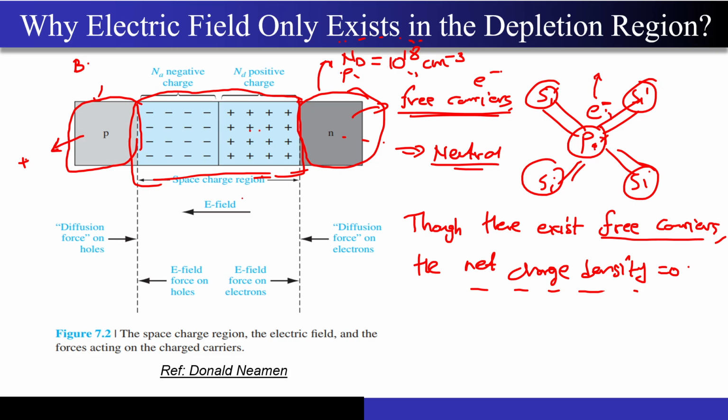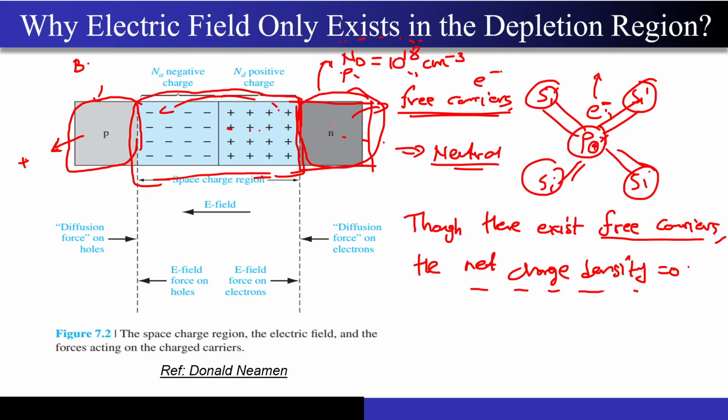But what happens in this depletion region is that electrons actually moved from here to here, and why did that happen? This happened because of the concentration gradient, and they left behind this. Since this electron was broken out of this phosphorus atom, the proton which was present in the nucleus had nobody to balance that charge, correct? So that's why the charge density is not 0 in this region, but in this n region, the charge density is 0. And the opposite is also true over here.